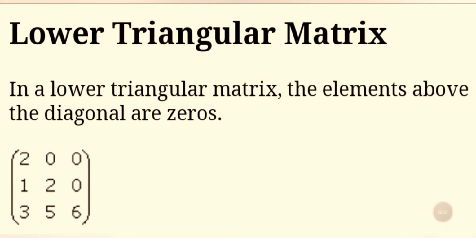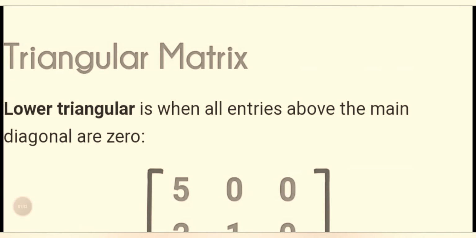Lower triangular matrix. In a lower triangular matrix, the elements above the diagonal are 0. That means in the leading diagonal, below the numbers are present and above the values are 0. This is called the lower triangular matrix.